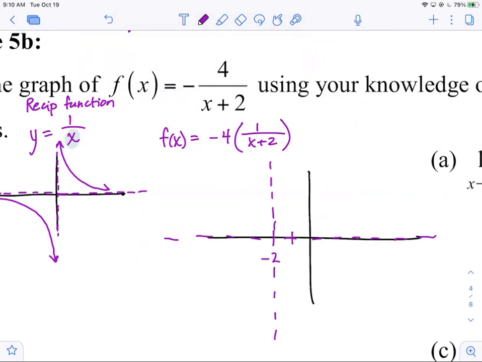Now, notice if I ask you just to find the domain of this function f, like if we hadn't been doing it by transformation, I would say, what's the domain of f? You would say, x can't equal -2. That's the only value that makes the denominator 0. And then you'd be like, hey, x plus 2 doesn't divide out, so it's non-removable, infinite, it's a VA. And sure enough, it is.